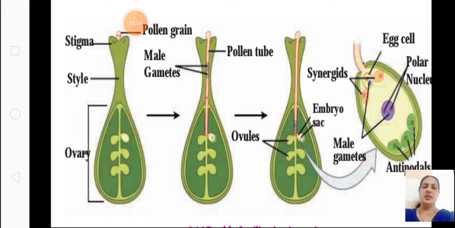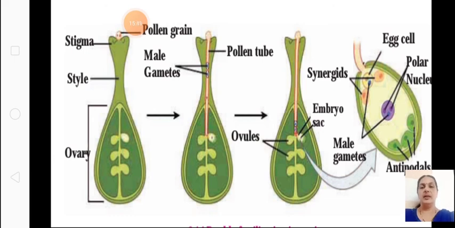Then we saw budding in Hydra, where a small outgrowth is formed and attached to the parent, nutrition is passed into the outgrowth, and when fully grown it detaches. Then vegetative reproduction in plants with the help of vegetative parts like roots, stems, leaves. Then we saw spore formation in mucor.